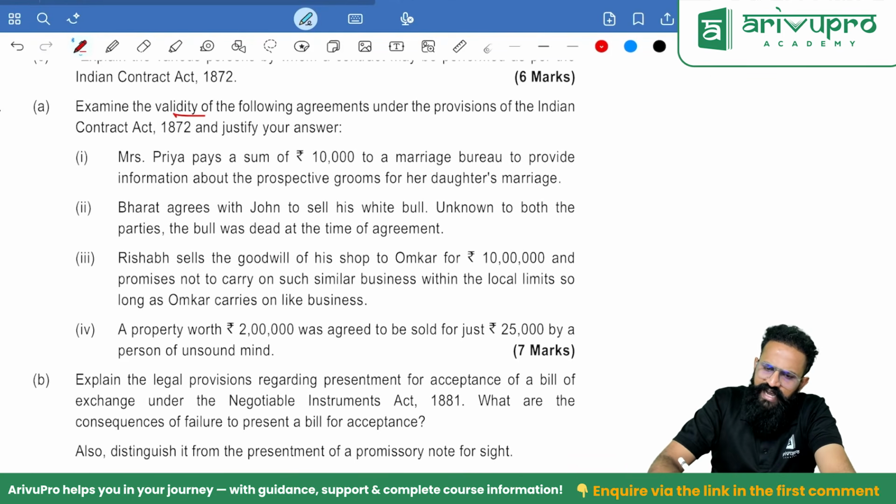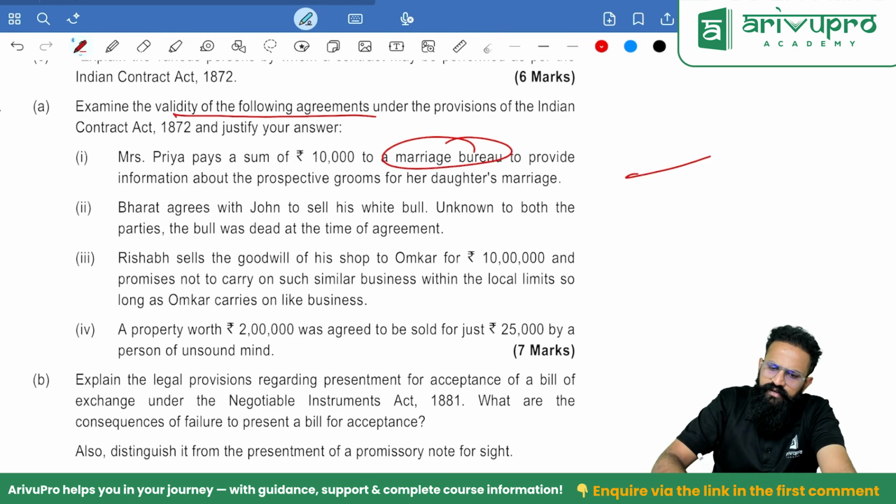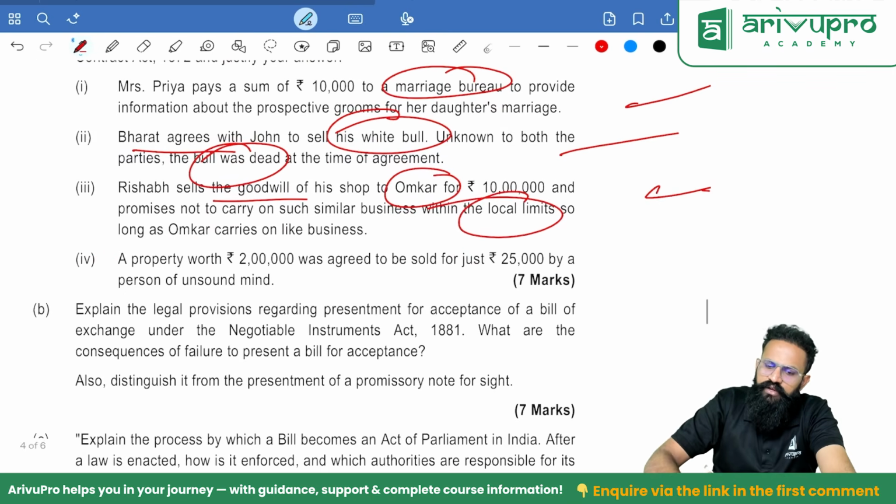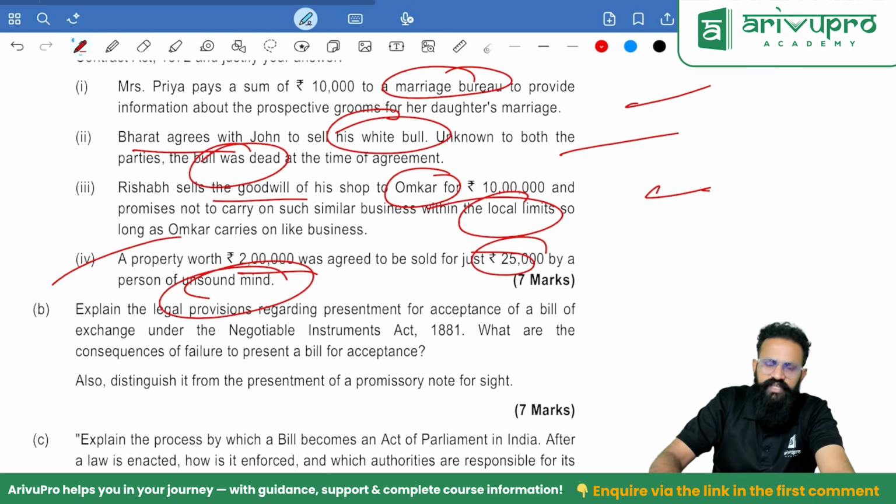Okay, explain the validity of the following agreements. Marriage bureau, which we already saw. Bharat agrees to sell the white bull, which was dead. Mutual mistake, we have seen. Rishabh sells the goodwill to Omkar, which we have seen. Local limits, valid. A property worth 2 lakh was agreed to be sold for 25 by a person of unsound mind. We have seen. Done.